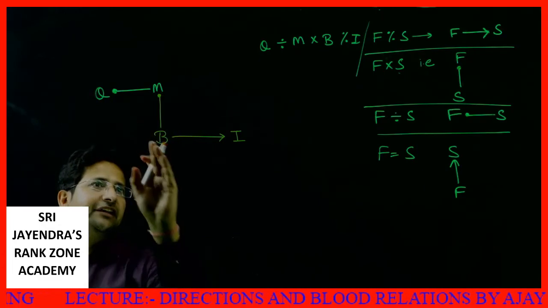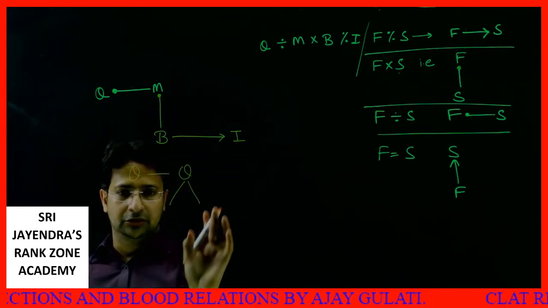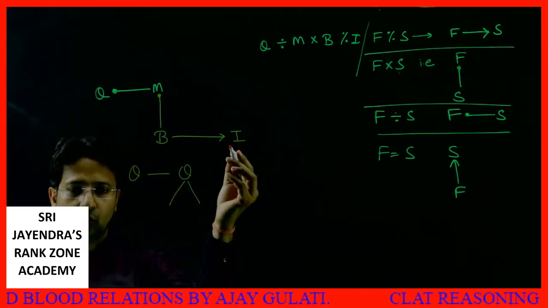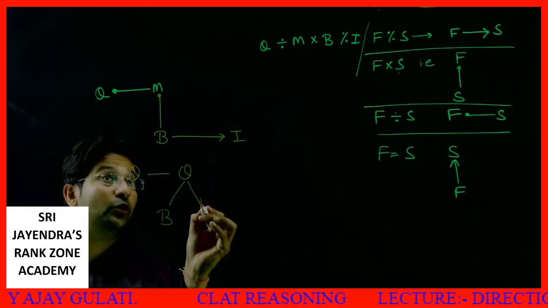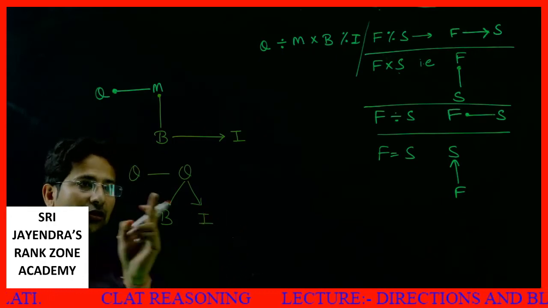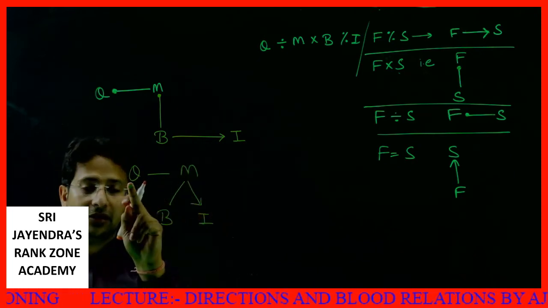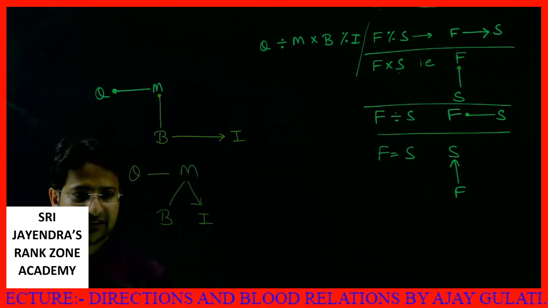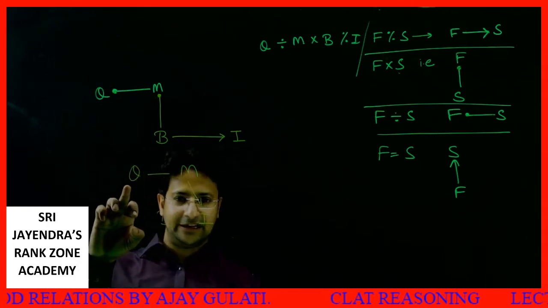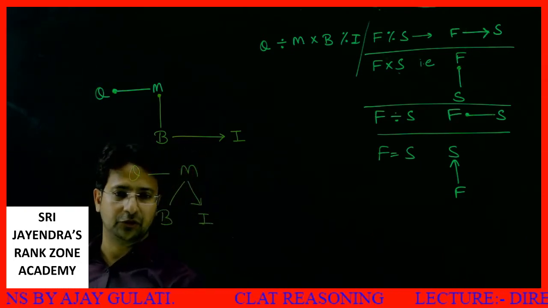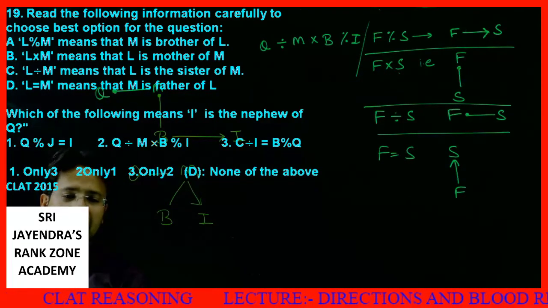So definitely here we can say there is a link, like we can express it like this: Q, M, then this M has siblings, this M has a ward, that is son or daughter, whatever. We don't know the gender of B, but we definitely know the gender of I is male. So I can say this I is a nephew of Q. I is the nephew of Q. Okay, this is satisfied, that I is the nephew of Q in this particular question. Let's come back to the question. So second option is satisfied.